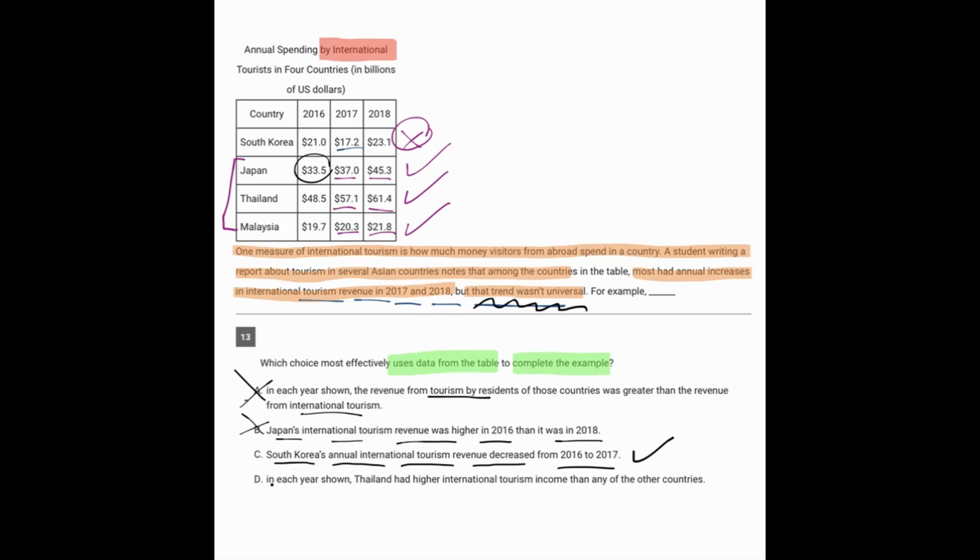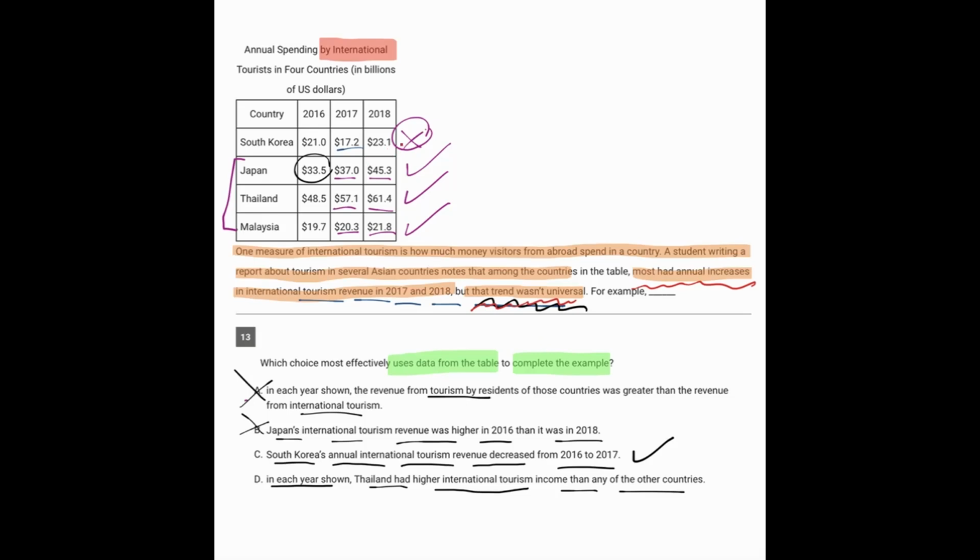And D. In each year shown, Thailand had higher international tourism income than any of the other countries. That is actually true, but it doesn't really speak to the main point, which is that most of the countries had increases, but the trend wasn't universal. So in that explanation, there would be no reason to say Thailand was the greatest.